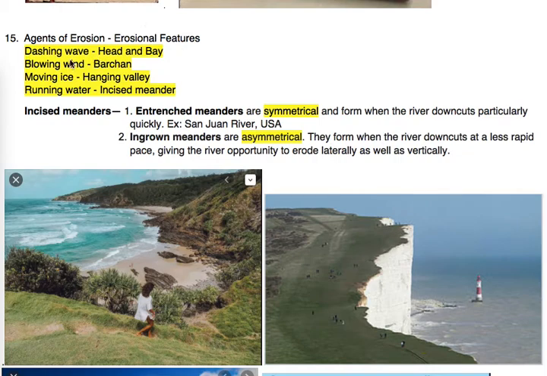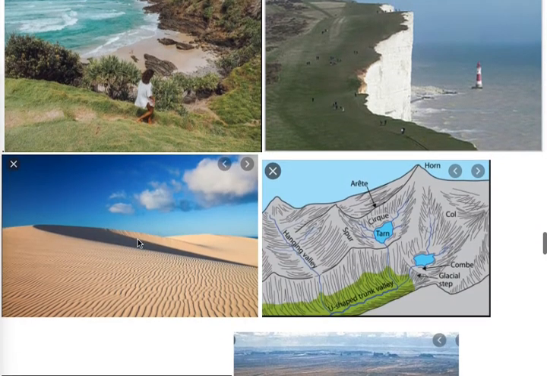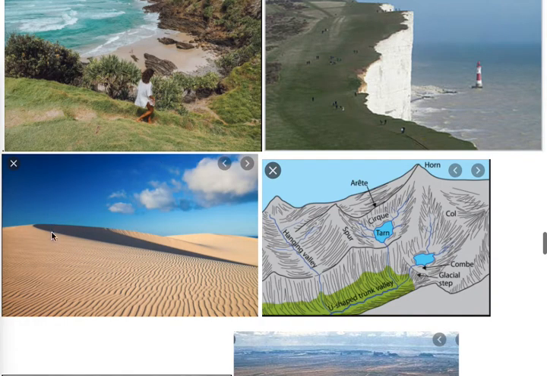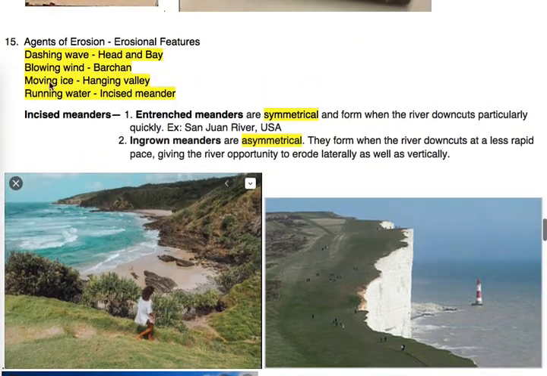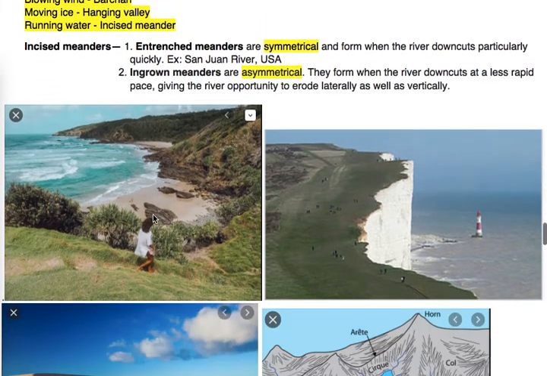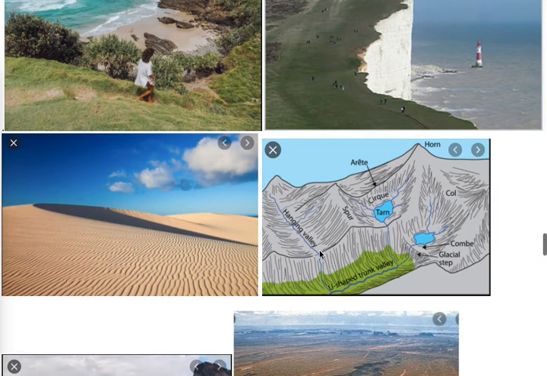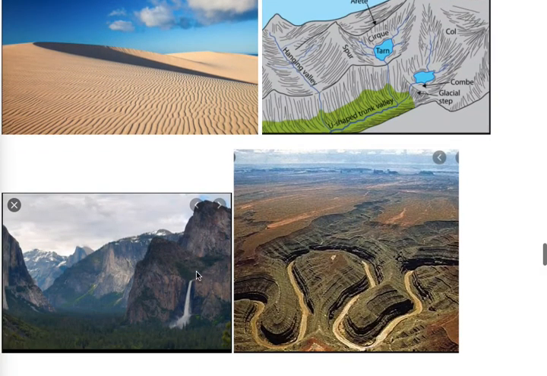Next, about agents of erosion and their erosional features. Dashing waves are related to head and bay. It is clear from this image. Both images are related to dashing waves and headland and bay. The second term, blowing winds, is related to barchans. How? It is clear from these pictures. It is an image of a barchan, which is crescent shaped. And moving ice is related to hanging valleys. We can see the hanging valley, and the real image of a hanging valley looks like this.